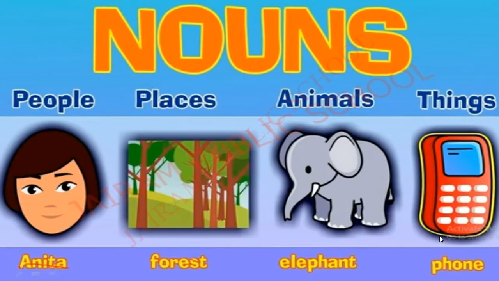So, see. Here are some examples of people, that means persons, or some places, or some animals and things. In the person column, I show you the name of a person. What is that?